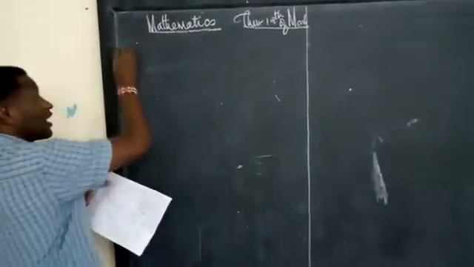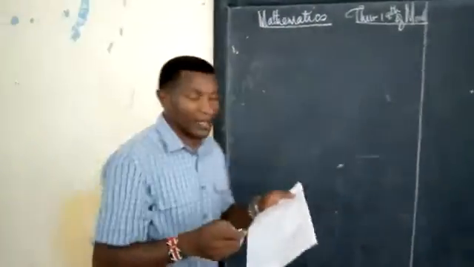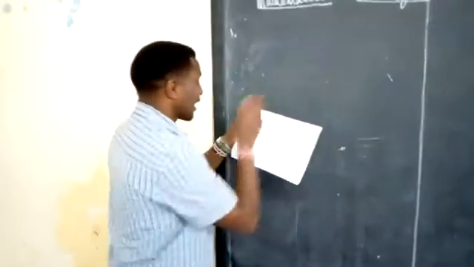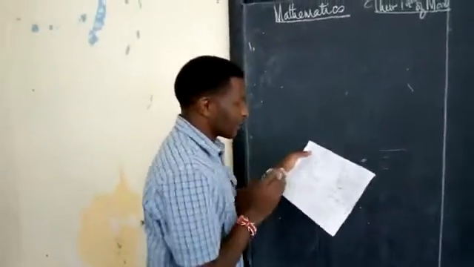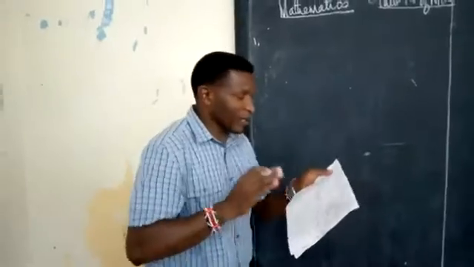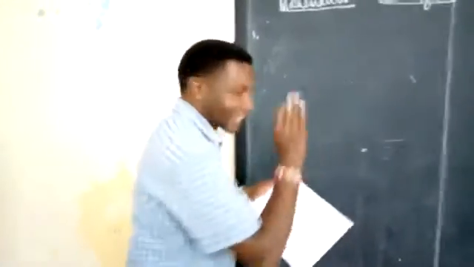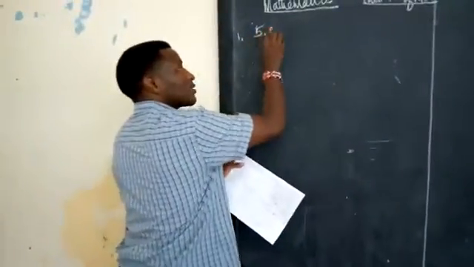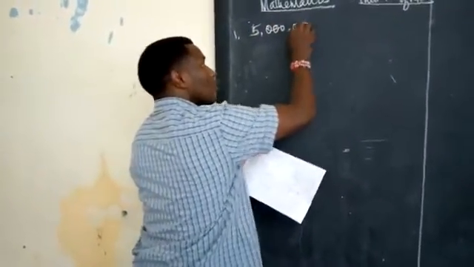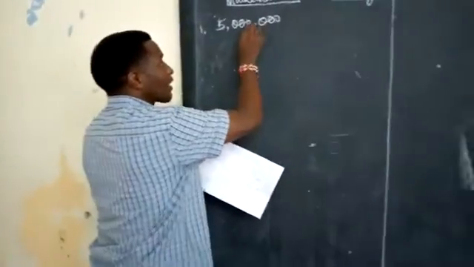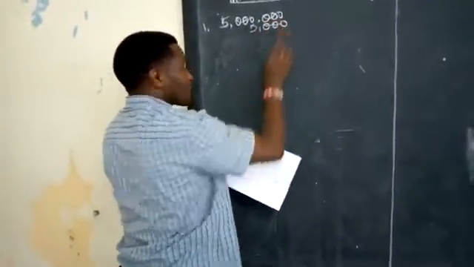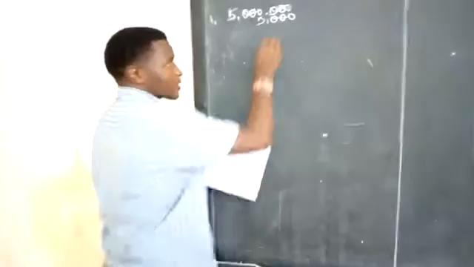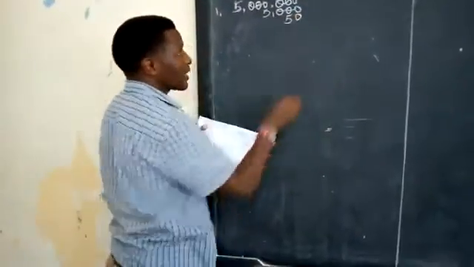You have the first question here that requires you to write words in figures. And it reads clearly 5,050,050. Right, just like you have been told. We have 5 million. Quickly, and you save time. 5 million. We have 5,000 and 50. This is where the challenge comes. 50 should be at the end there.